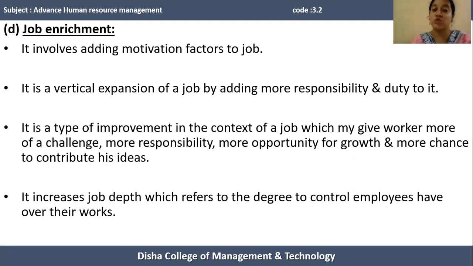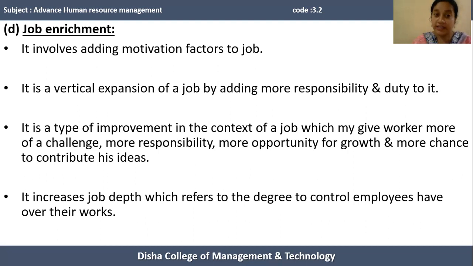Means the employee has to perform their task as per their choice, or as per their decisions. The organization also provides more opportunity for growth and advancement, and chances to contribute innovative and creative ideas. Job enrichment requires less supervision of the human resources. Generally, it increases the job depth.